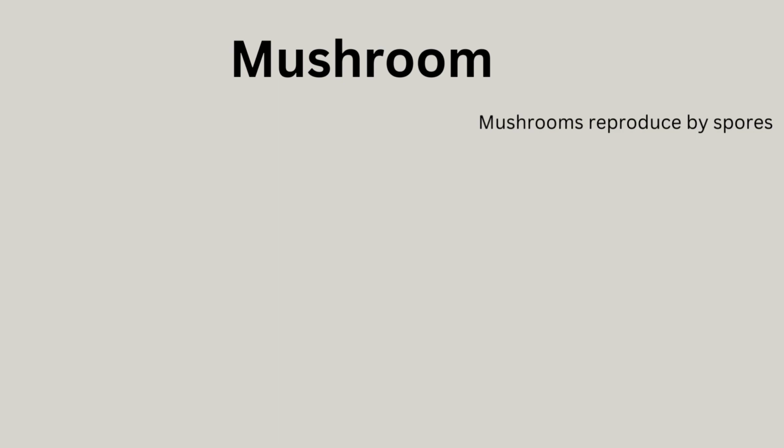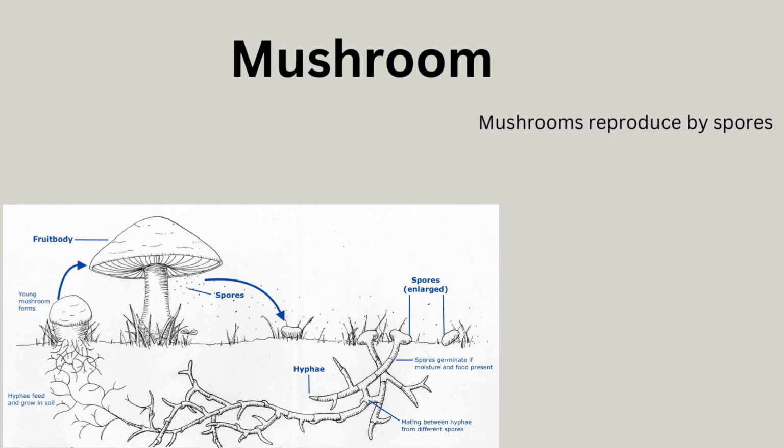The spores start germinating if the ground is moist enough and there's food nearby. Then the hyphae that start underground begin feeding and growing in the soil, and eventually a young mushroom forms and becomes a bigger mushroom.